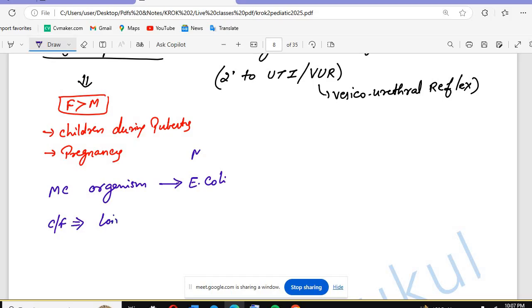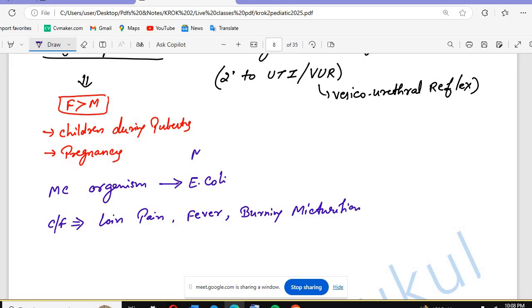So the patient will be having loin pain. The patient will be having the fever. And the patient will be having burning micturition.